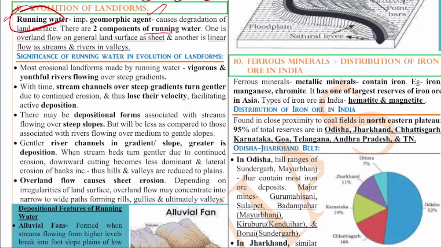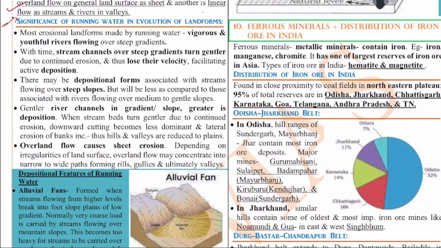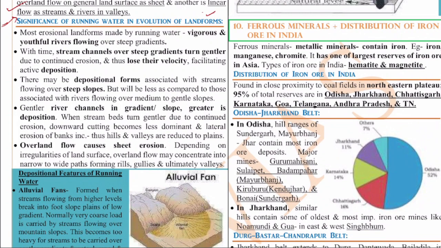There are two components of running water. One is overland water on the general land surface as sheet, and another is the linear flow as streams, rivers and valleys. Significance of running water in evolution of landforms: most landforms are made by running waters because of their vigour and youthfulness. That's why the Himalayan rivers are very youthful, so the landforms keep on changing continuously. But in South India the rivers are large and not as youthful as the Himalayan rivers. So the flow of water is slow and the landforms do not change that frequently.